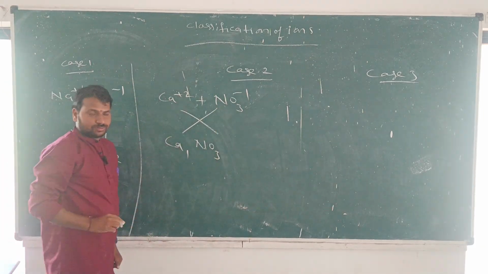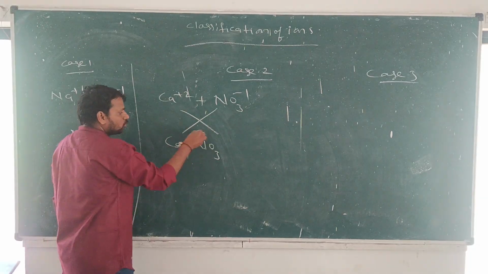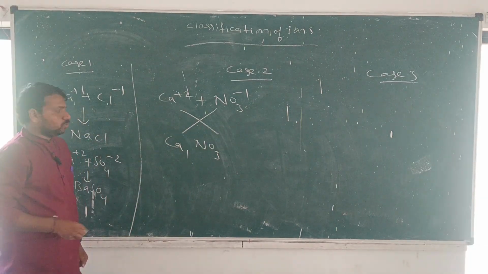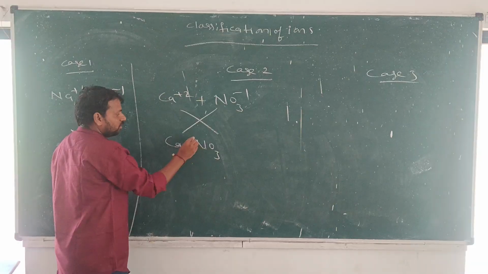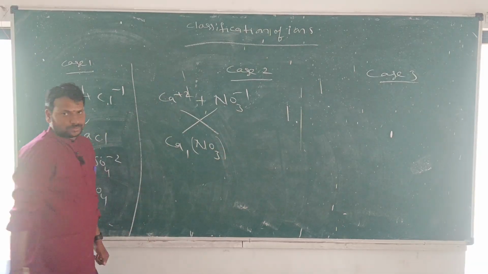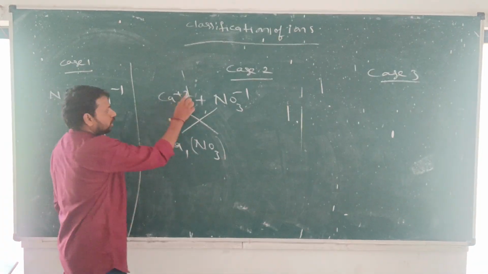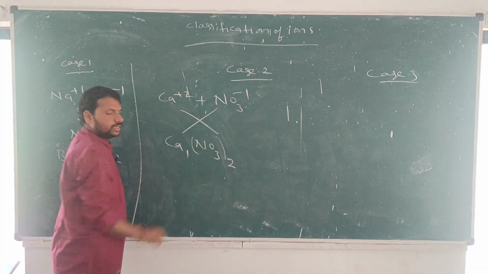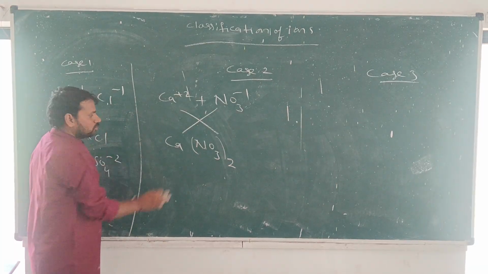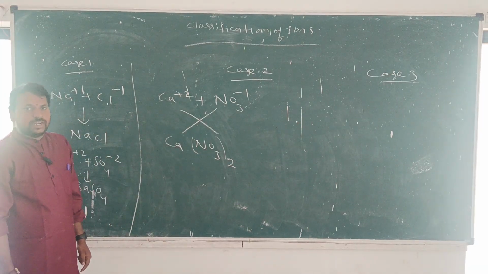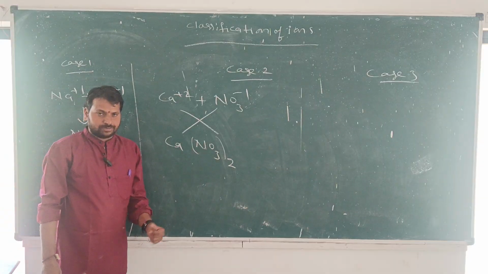NO3 is a group of atoms forming an anion, so we write the bracket here. The 2 comes to this side, so it is Ca(NO3)2. The 1 has no value, so we write Ca(NO3) taken twice. This is calcium nitrate.